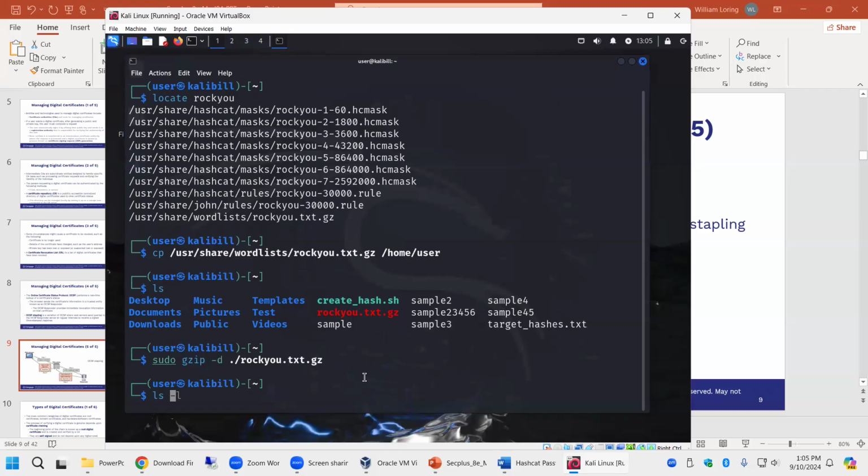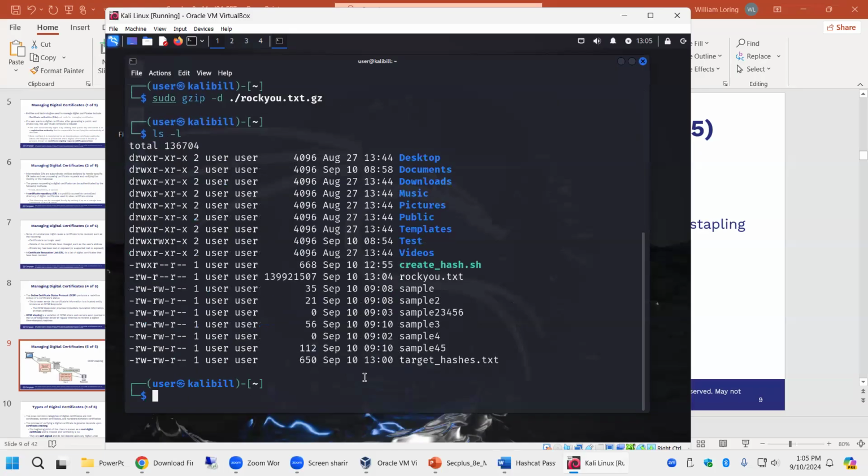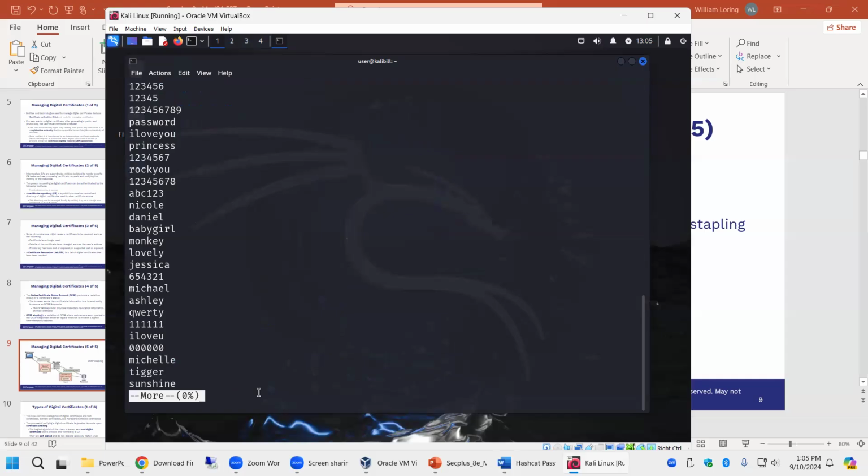There we go. I'm going to do an ls -l. And look at how big that text file is. Ooh, look at that thing. That's a lot of words. 139 megabytes of text. So we don't want to open that up with nano, because we could blow up our whole machine. But if we do more rockyou.txt, yep, we can go through a little bit at a time.